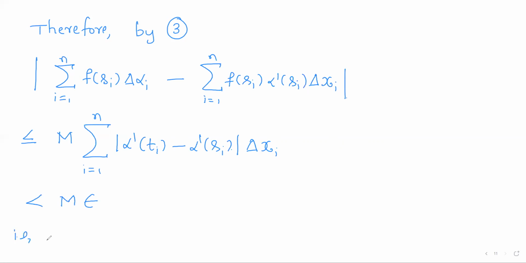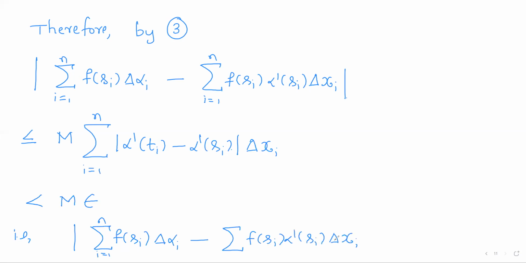That is, we showed that modulus of summation f of Si into delta alpha i, i running from 1 to n, minus summation f of Si alpha dash of Si delta xi, i running from 1 to n, is less than m epsilon.